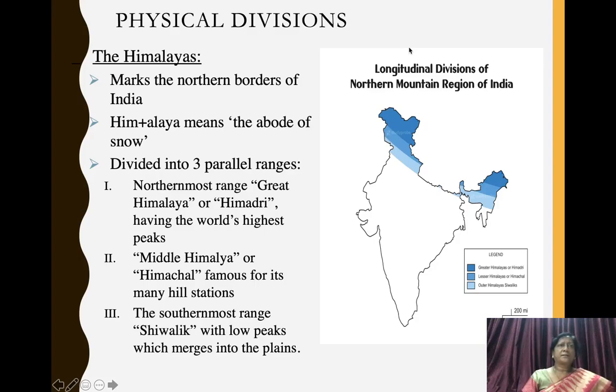The first physical division includes the Himalayas. Himalayas marks the northern borders of India. The word Himalaya means the abode of snow. The Himalaya is divided into three parallel ranges. Number one, the northernmost range is called the Great Himalaya or Himadri and has the world's highest peaks. Second, the Middle Himalaya is also called Himachal and is famous for its many hill stations. Third, the southernmost range is also called Shivalik and has low peaks which merge into the plains.